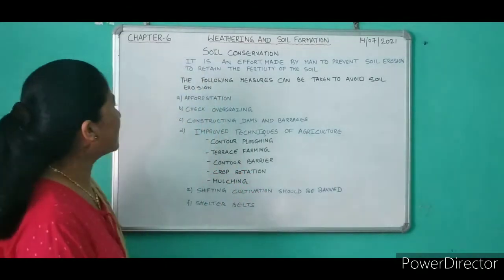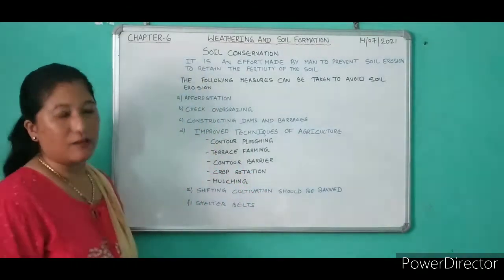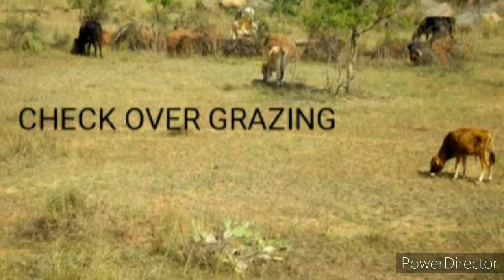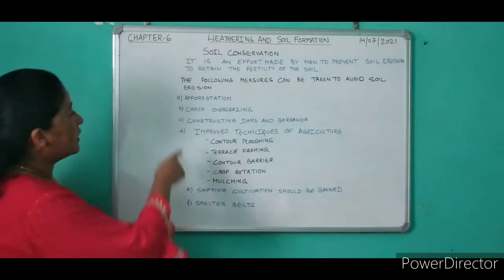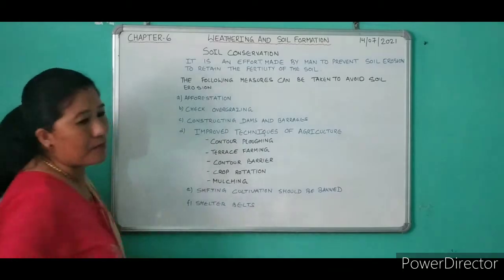Now second point, check overgrazing. The grazing animals should not be allowed to graze in the same field for a long period of time. These grazing animals should be moved over different pastures so as to prevent the loss of vegetation in that particular area. This will also reduce soil erosion. Then next one, we have constructing dams and barrages.